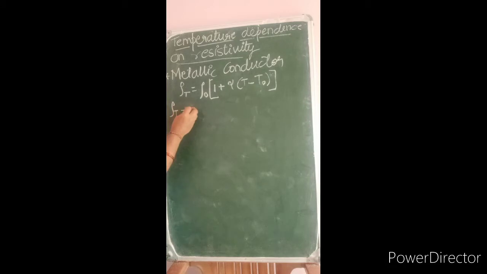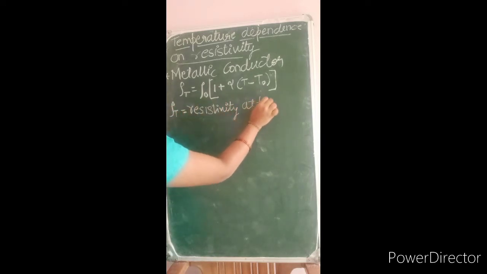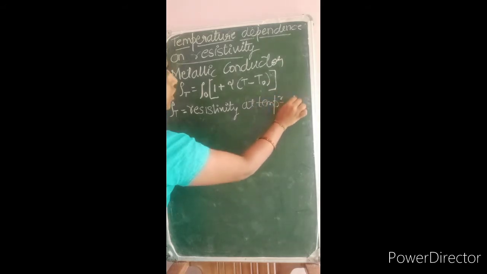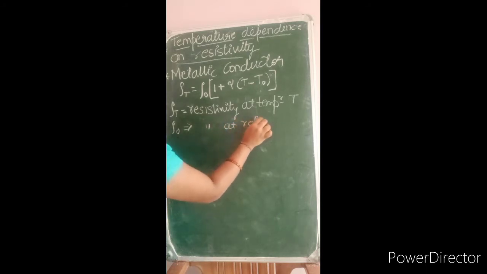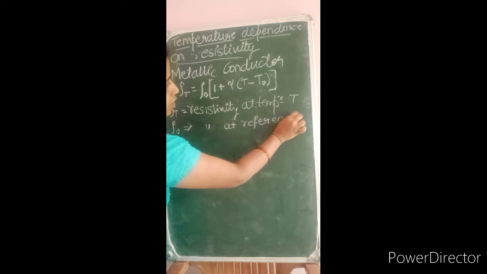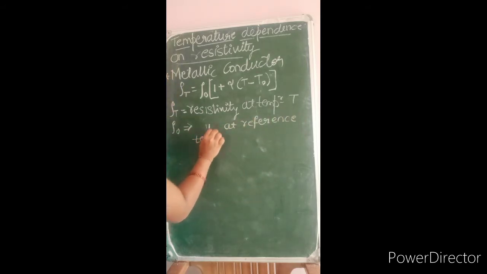Rho T antandre it is nothing but resistivity. Rho antandre resistivity. So rho T antandre resistivity at temperature value T. Okay, next rho naught antandre it is also resistivity at reference temperature T naught, reference temperature T naught.